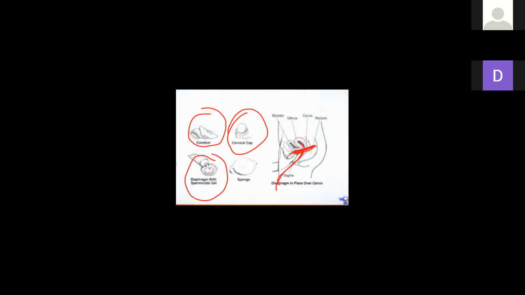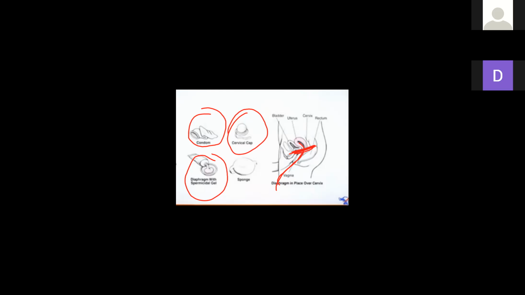Moving forward, as you see in the diagram, it is clear very effectively. Condoms are made up of rubber and latex, placed over the penis or in the vaginal tract of the female.